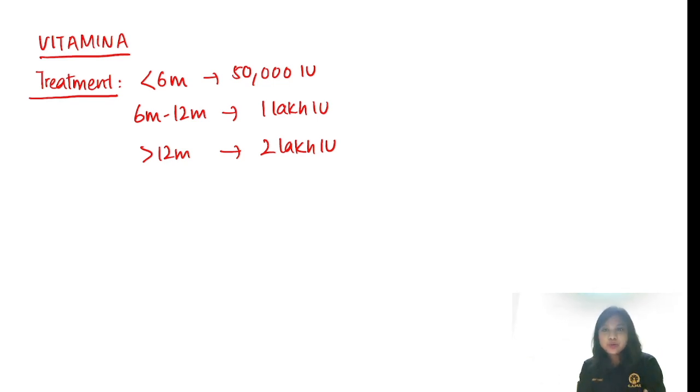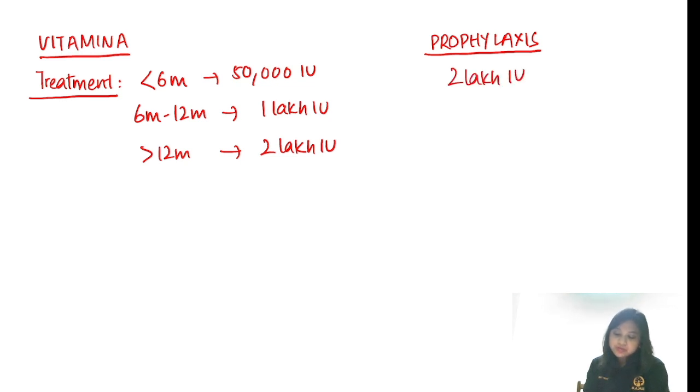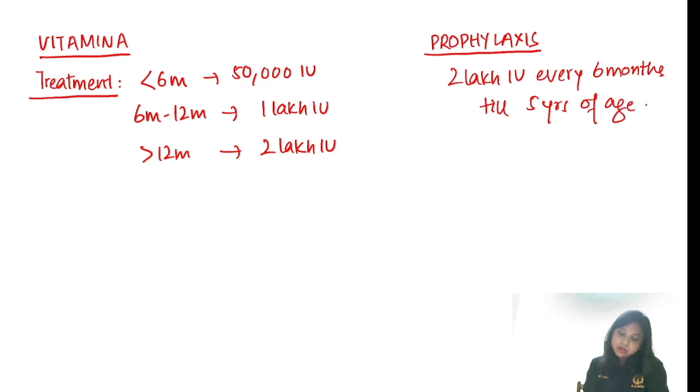We give, according to WHO, we give on the day of diagnosis, on the next day, and we repeat 2 weeks later. And what about the prophylaxis? Below 9 months, it's 1 lakh international units. Above 9 months, it is 2 lakh international units. Every 6 months till 5 years of age. But this is beyond 9 months. Okay.